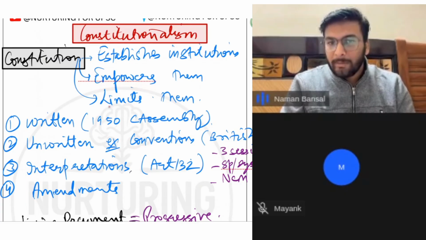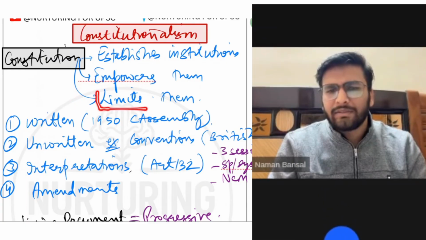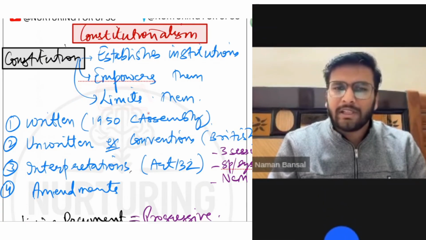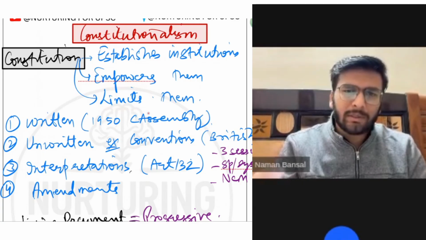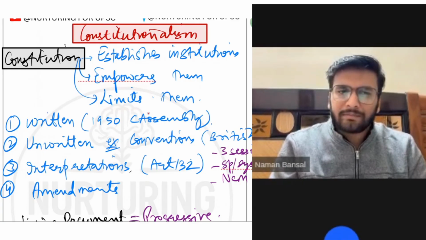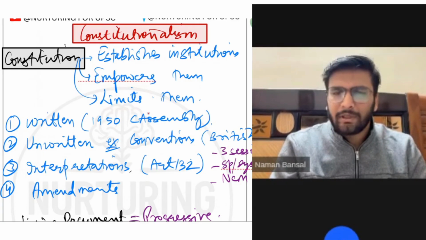Then it will also limit them. The fundamental thing is, first it will establish them, then it will give them the power, then it will limit them. And how those powers will be limited will be covered in the fundamental rights chapter. And the DPSP also have some limitations on the powers of the various organs.